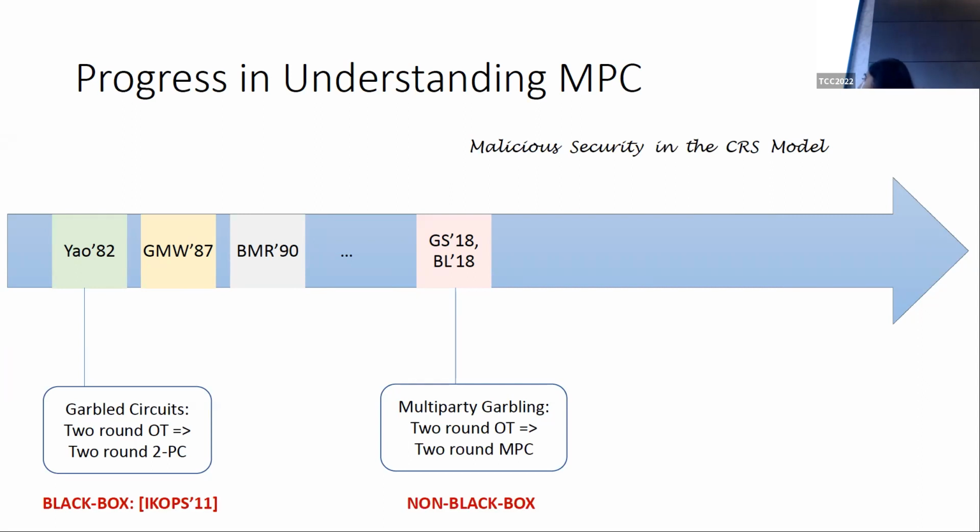It turns out that in this setting of malicious security in the CRS model, there is still a big gap between what we know how to do in the two-party setting versus the multi-party setting. In particular, if we care about black box constructions, where the two-party or the multi-party computation protocol requires only black box access to the next message functionality of the underlying OT, then in the two-party setting, the work of Ishai et al. built black box secure protocols for two-party computation from any two-round OT. On the other hand, in the multi-party setting, all we have are non-black box constructions that really use the code of the oblivious transfer protocol in highly non-trivial ways.